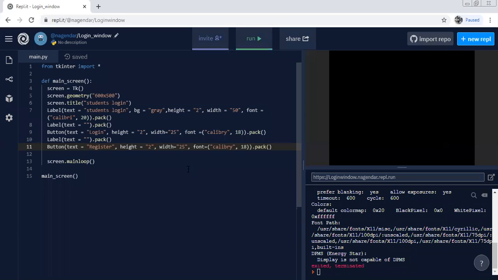Now let's proceed with the coding. Our expectation is that when we press the register button, it needs to take us to another window, right? Another window.